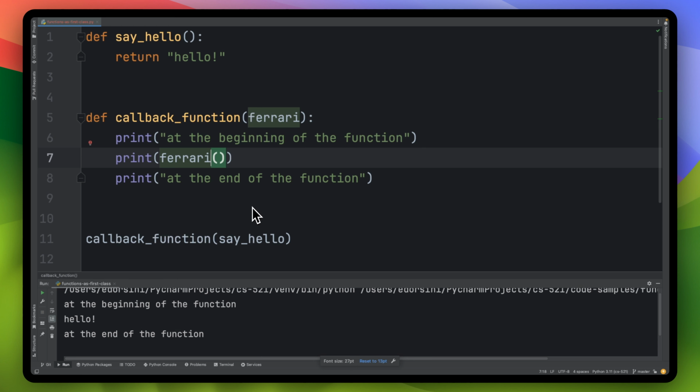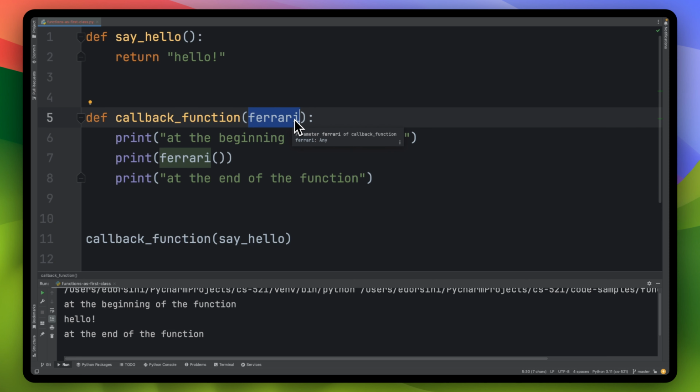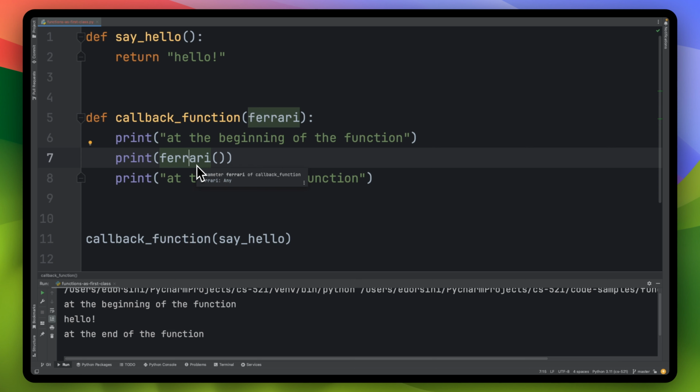That's what we mean when we talk about functions as first-class citizens, because we get to pass a function to a function, just like we do a regular variable, an integer, a float, a string, or another custom object. This is the interesting piece of functional programming, or part of it anyway, where we can treat functions with ease. We have this flexibility of assigning a function to a variable, passing a function to a function, and at the same time we can store the function in a data structure. Hope this makes sense.